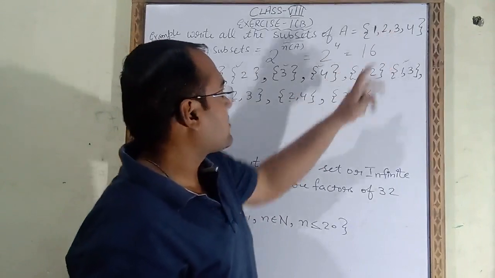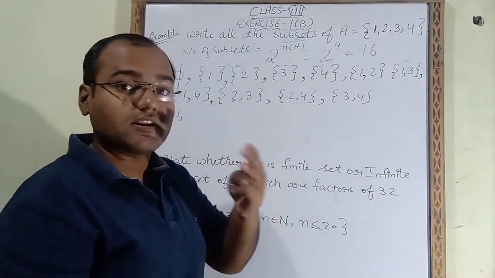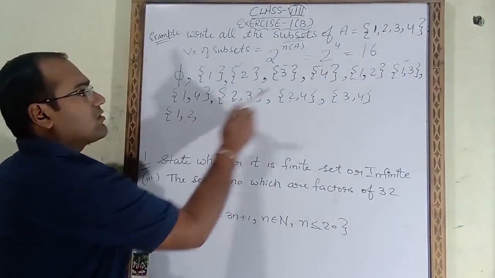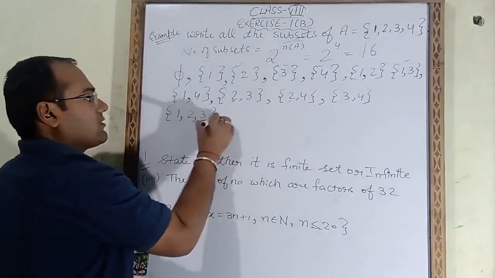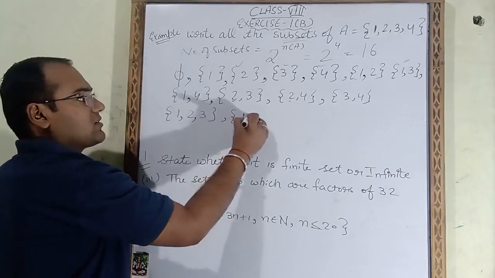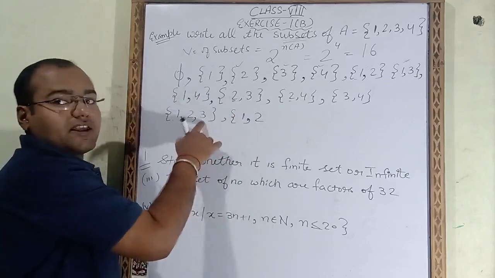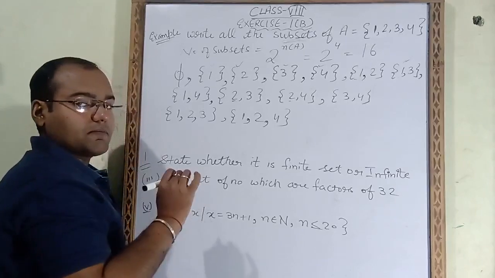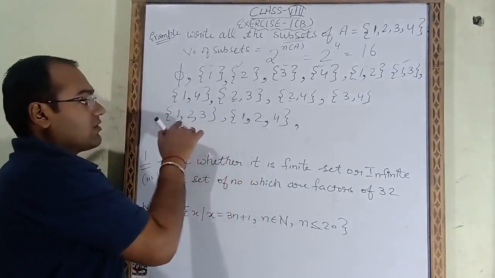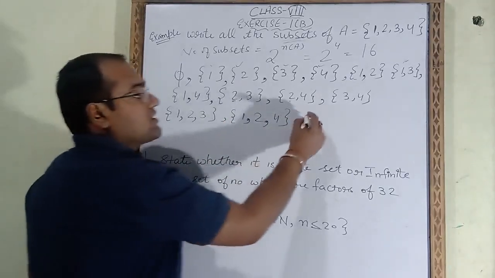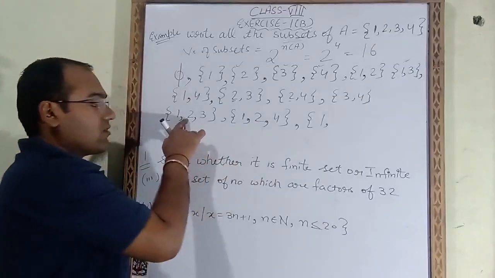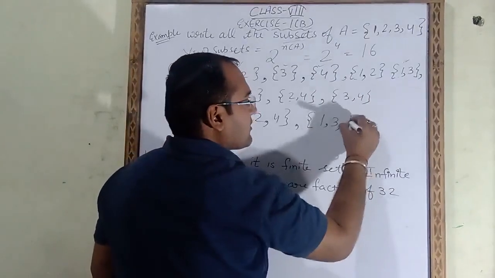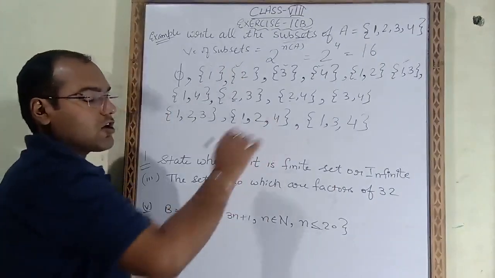Now 2 pairs we had already done, now we have to write 3 numbers. For 3 we will fix 2 also. With 2 we will take 3. Next one is fixed. With 2, first of all we have taken 3, now we will take 4. Okay, now here 1 is fixed and 2 is fixed. Now this time 1, now we will not take 2, now we will take 3. 1, 3 and 4.